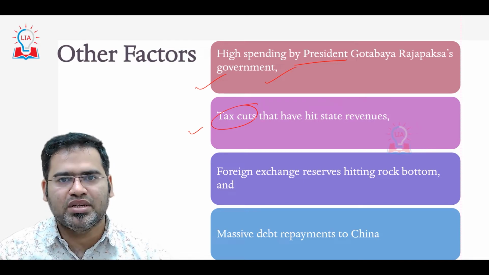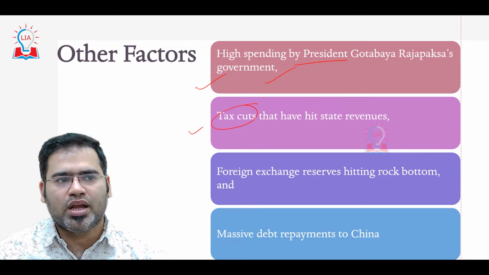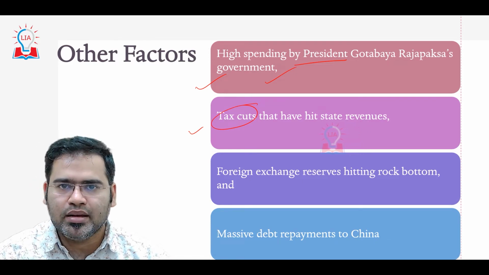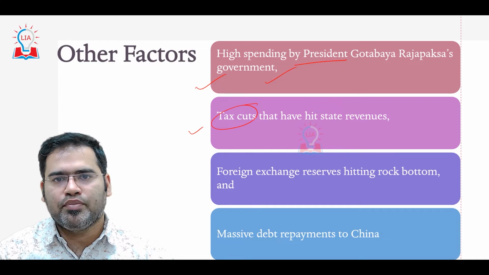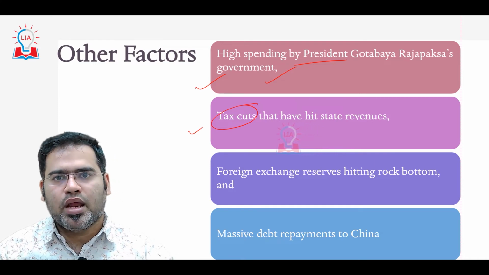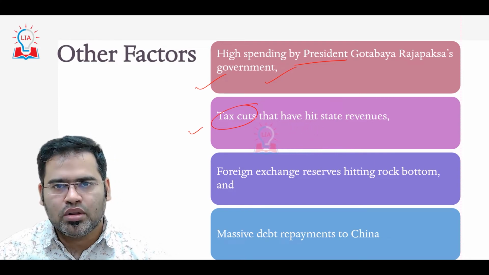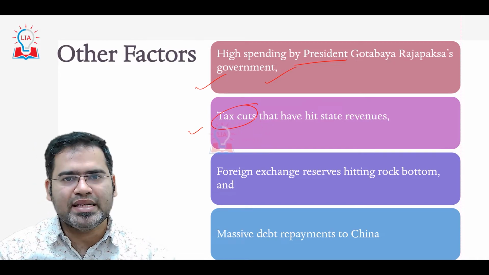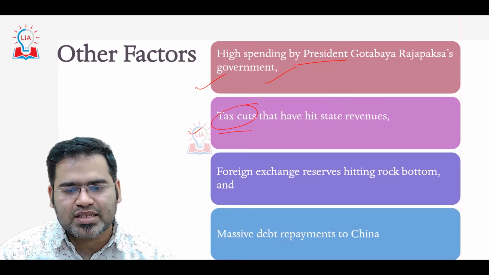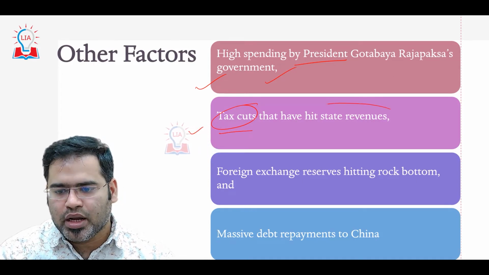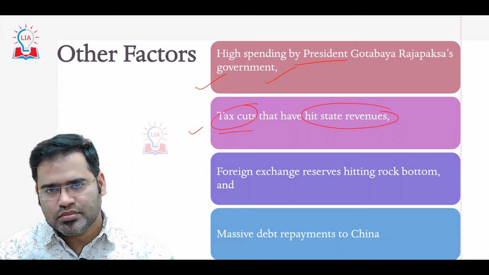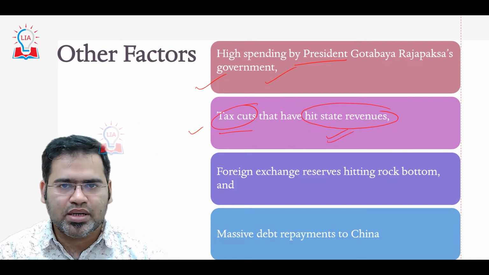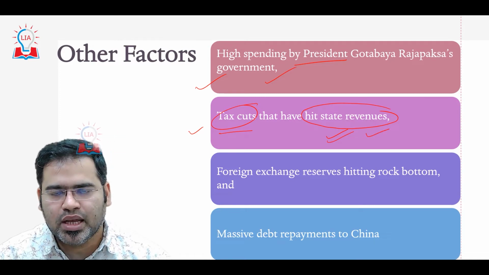You can actually purchase more things, so more demand will come. Then supply needs to be increased. If supply increases, then employment also needs to increase. If employment increases, again the money in the hands of people increases, they will purchase more, then more demand, again more supply, more employment. So this is a cycle. But what happens if a tax cut happens? The most important negative thing is that the government is going to lose a lot of revenue. So already the tourism industry is suffering, and here the government is also losing revenue.